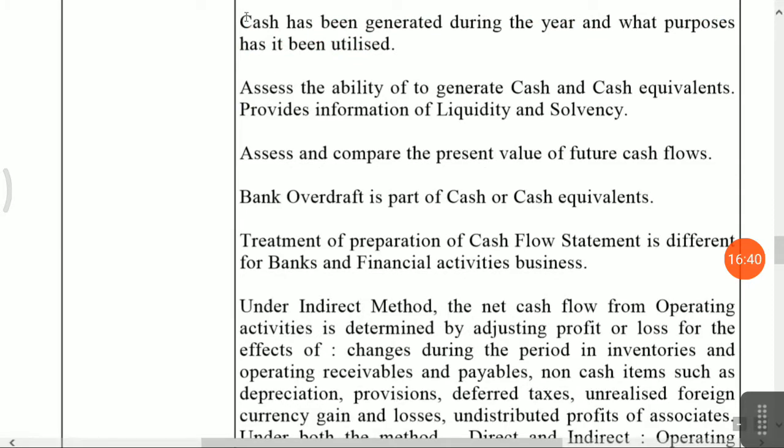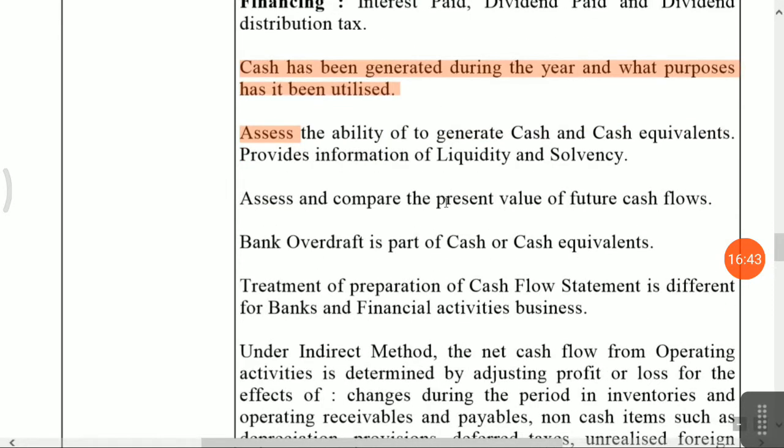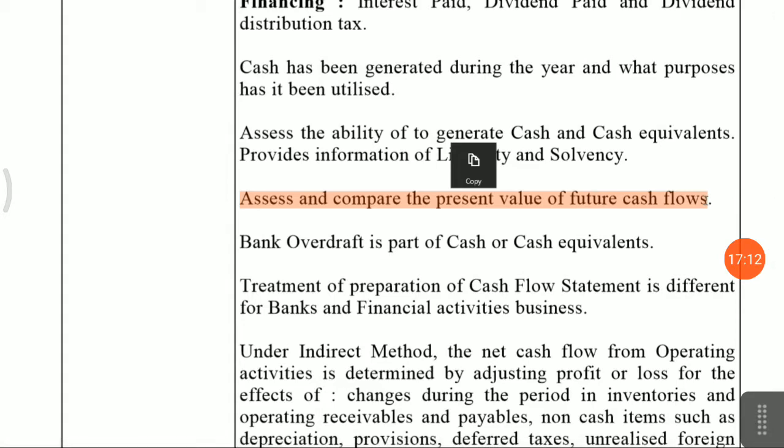Next one is why you are presenting your cash flow statement. The reason is that cash has been generated, and for what purpose it has been utilized, that will show in your cash flow statement. The investor will understand and assess the ability to generate cash and cash equivalents based on the cash flow statement. He will assess and compare the present value of cash flows. Investors are more concerned about the cash flow statement because it shows realization: how much amount is realized and how much is utilized.